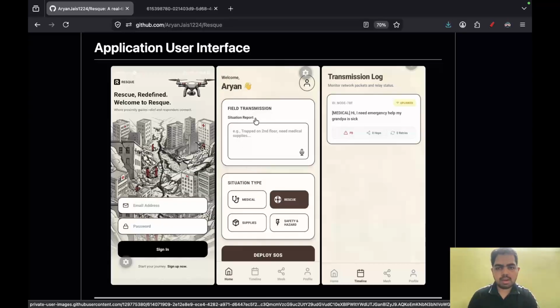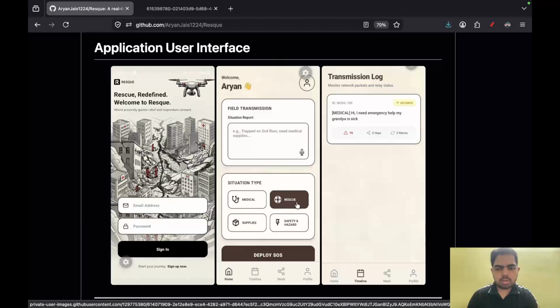box over here wherein we can write a situation report to describe a situation in short, and we can also use this local microphone, which does not utilize the internet and can convert whatever the user speaks into the mic into text right here. And in order to get more idea about the situation, the situation type can majorly be broken into four things: one is medical, one is rescue, one is supplies, and one is safety and hazard.